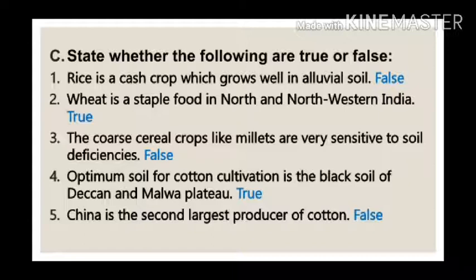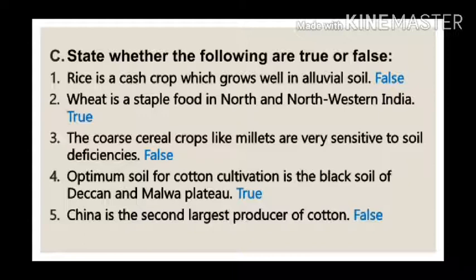Question number 1. Rice is a cash crop which grows well in alluvial soil. This statement is false. Now you must be wondering why this statement is false. Because rice does grow well in alluvial soil. Then what makes this statement false?